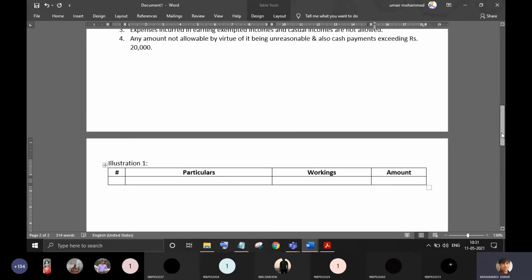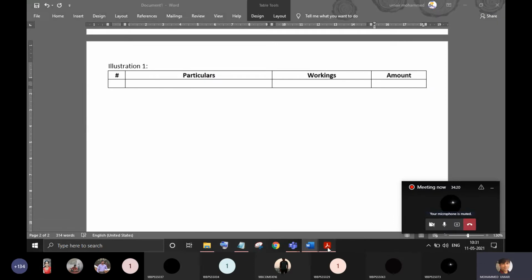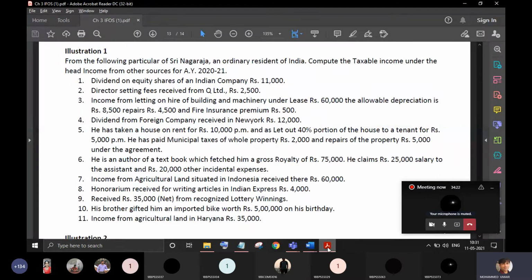So let's record transactions one by one. Your job here is to calculate income from other sources.